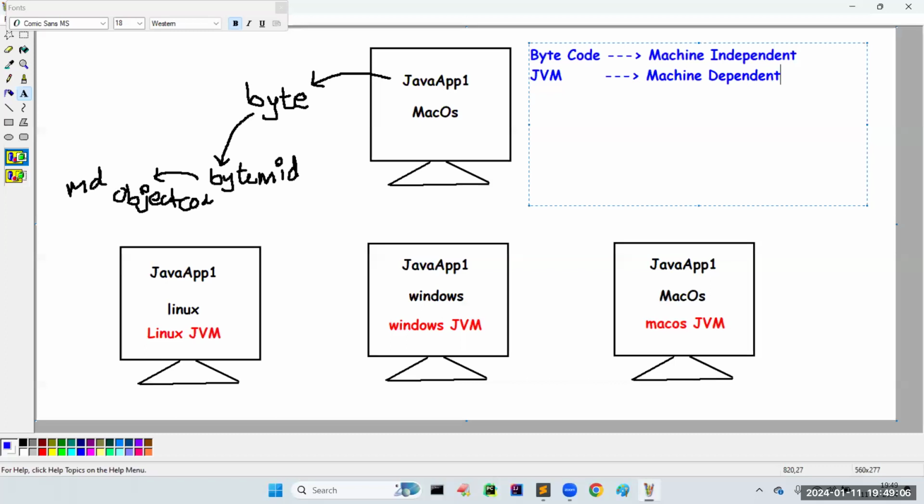Okay, that JVM is going to do the majority of the work. I think from this diagram you can get that the Java virtual machine is playing an important role in Java. What is that role? Whatever code you are giving will be converted into its corresponding operating system understandable code, which is nothing but object code or machine understandable code.